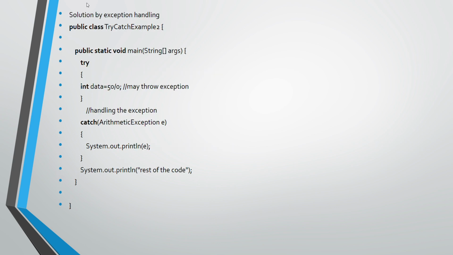So this is another example, a solution to that same problem using exception handling. After the main method I am writing a try block. In the try block I write the statement where we catch the unexpected event, that is int data = 50 / 0. This is an unexpected event which disrupts the flow of the program. So we handle that cause by using the try block and handling that exception in a catch block.